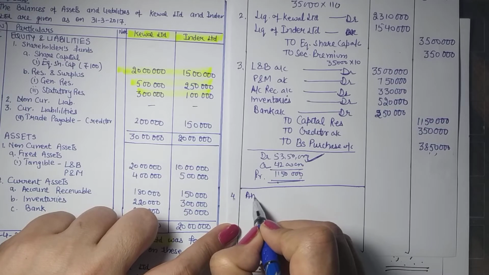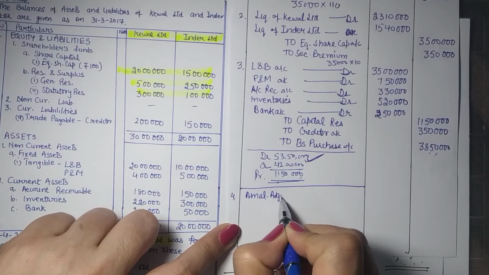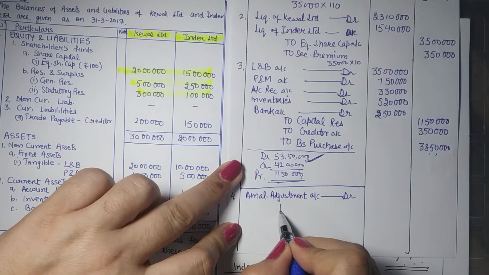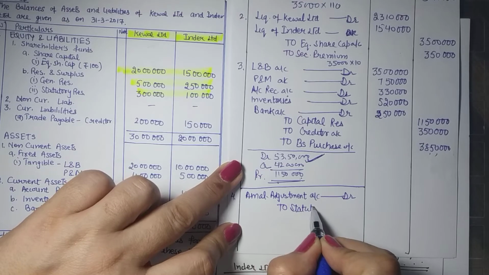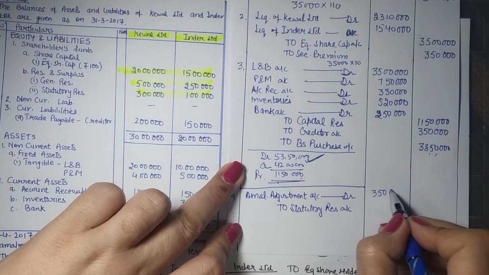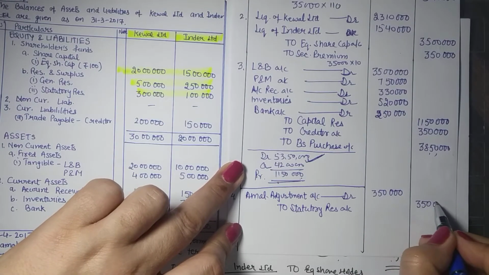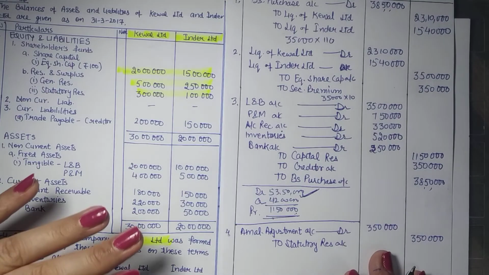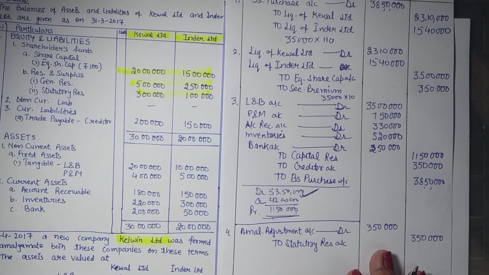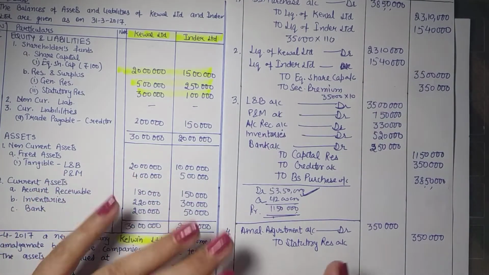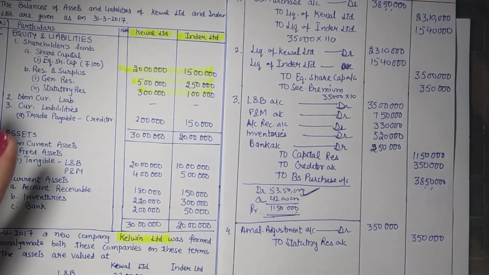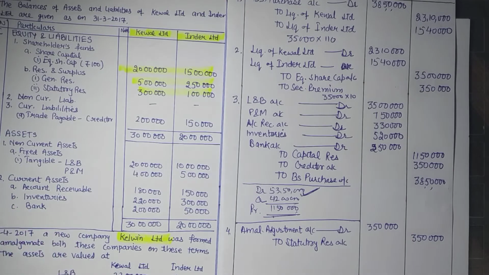So our journal entry will be amalgamation adjustment account. These reserves are created out of adjustment, debit to statutory reserves. You need to maintain these reserves to keep on availing the benefits. If you do not maintain this, the company is to pay off the benefits that these companies have earlier taken under income tax provisions. So you need to maintain them to keep those benefits. So we pass this entry. Adjustments are nowhere given, so we can leave that. So it's a simple question having only 4 journal entries.